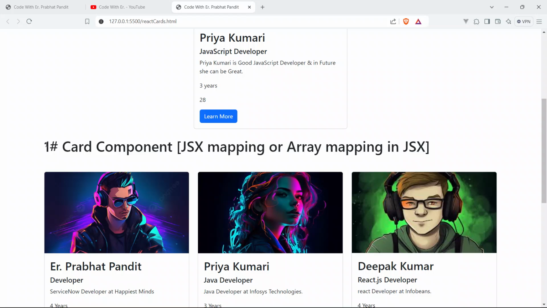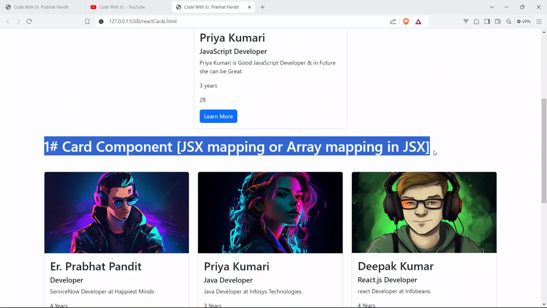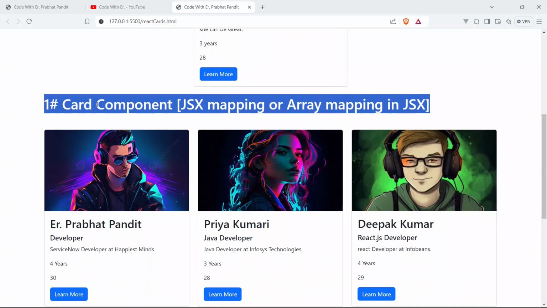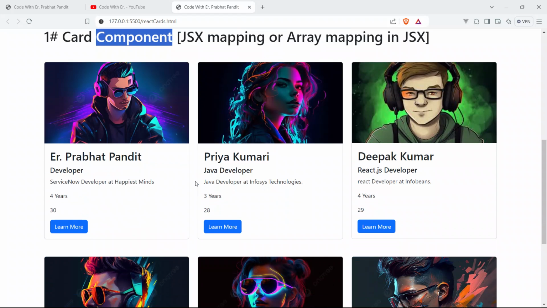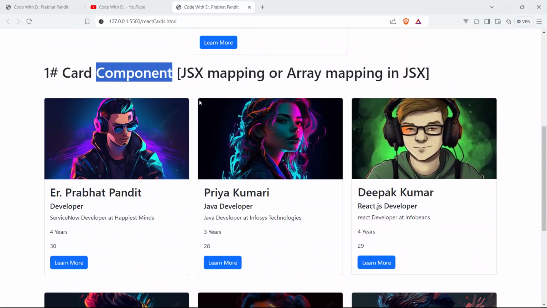So now guys, we have learned our first technique, through the JSX mapping or array mapping in JSX, to display the dynamic cards using custom components with the props using the JavaScript map method. So this is the first method.